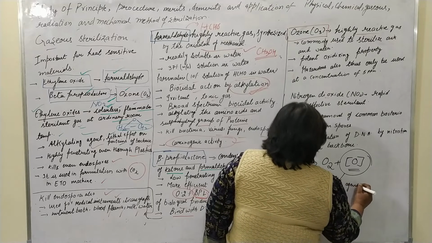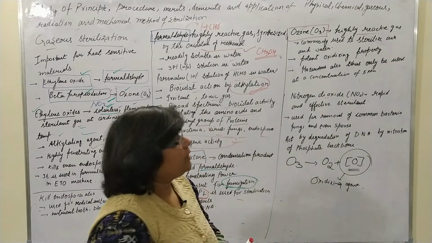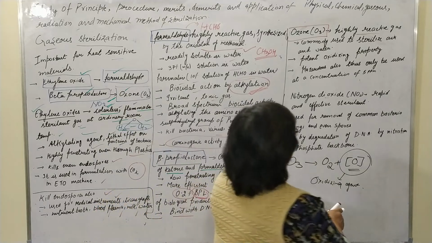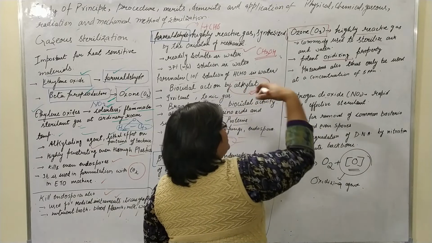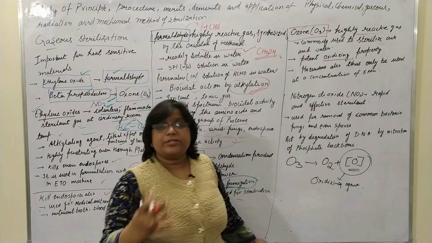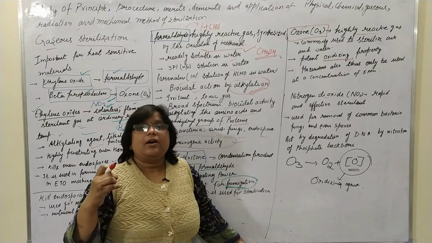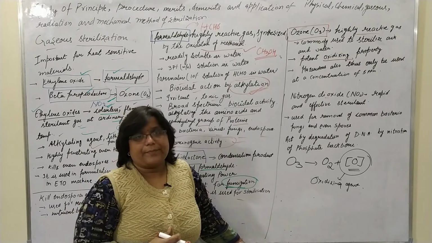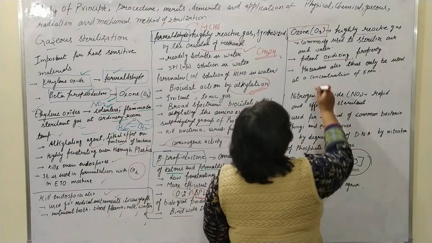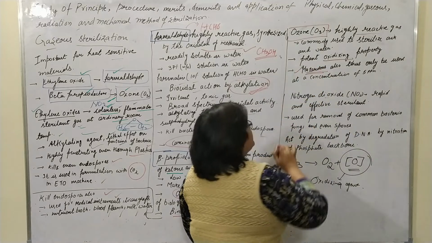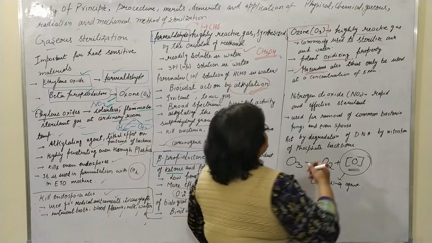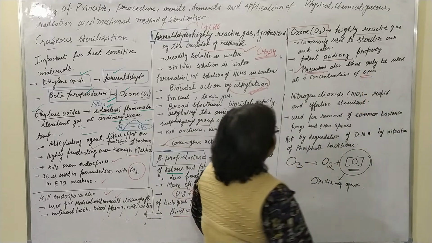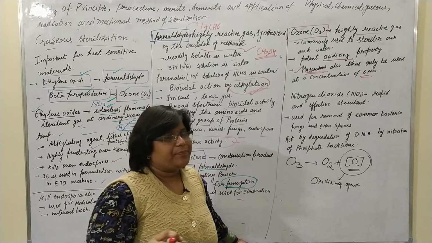It has a potent oxidizing property, and with the help of this oxidizing agent, it produces the oxidation of the proteins of the microbial system. But there is some drawback also: it has hazardous activity. So we use it in a very low concentration, around 5 ppm.